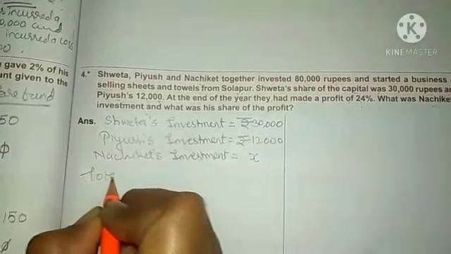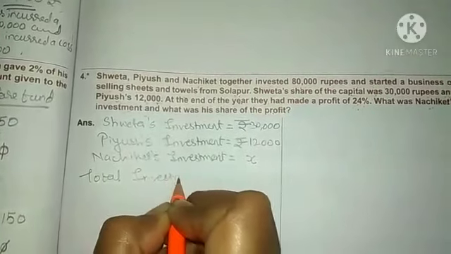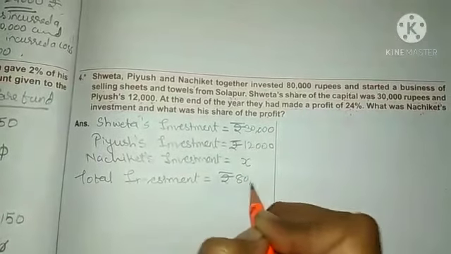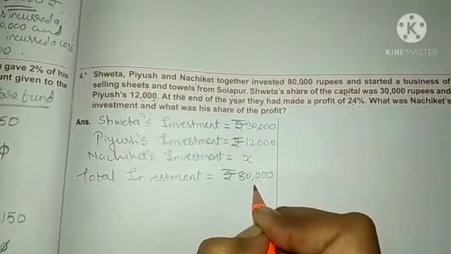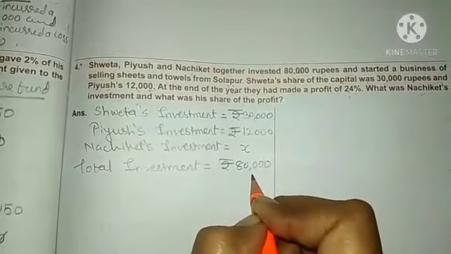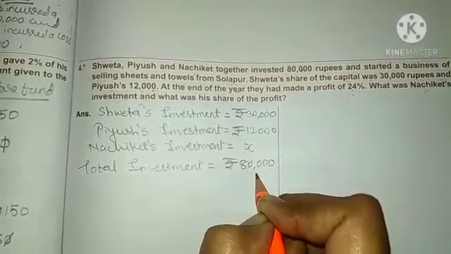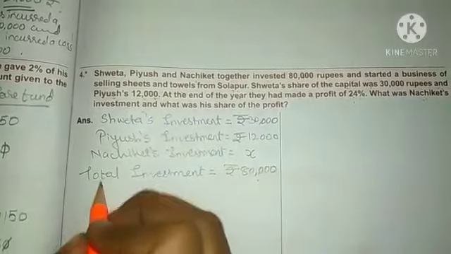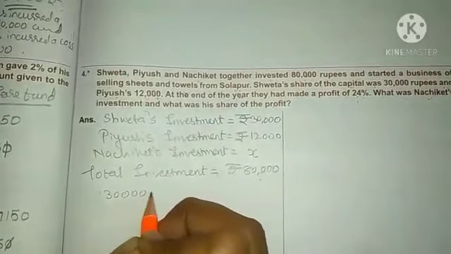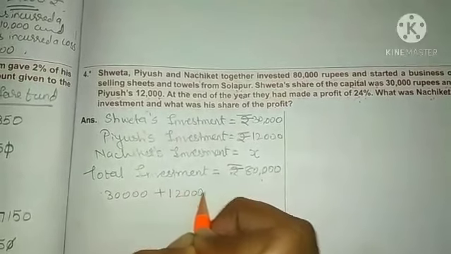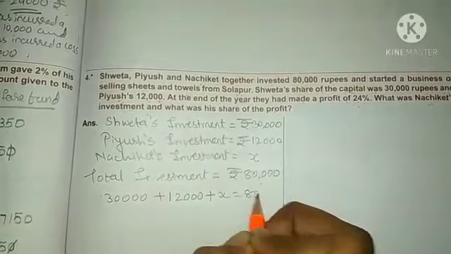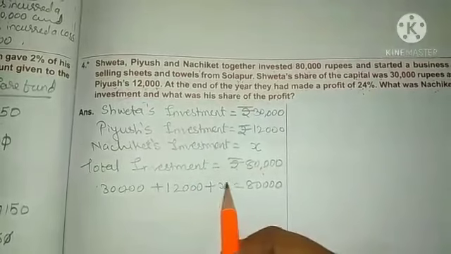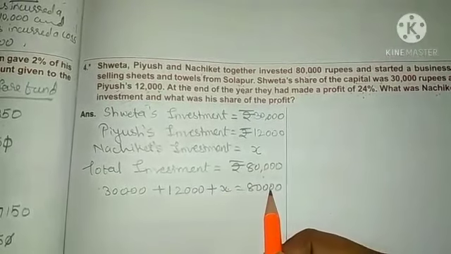Now the total investment is given, that is rupees 80,000 is the total investment. All the three partners have invested 80,000 rupees in the business. Clear? Now how are you going to find out Nachiket's investment? See what we have to do. With the help of this statement, we have to make an equation, that is 30,000 plus 12,000 plus X is equal to 80,000. Clear? Shweta's investment, Piyush's investment, Nachiket's investment is equal to total investment.